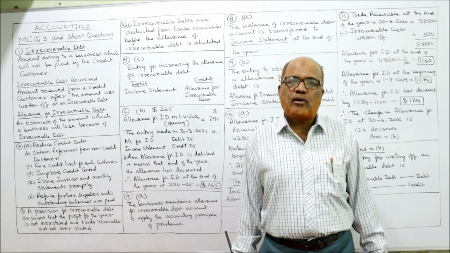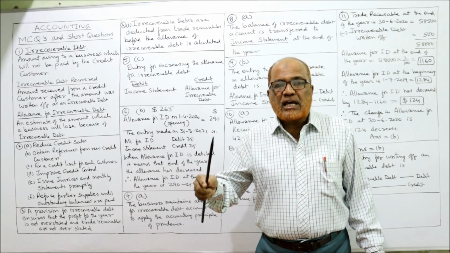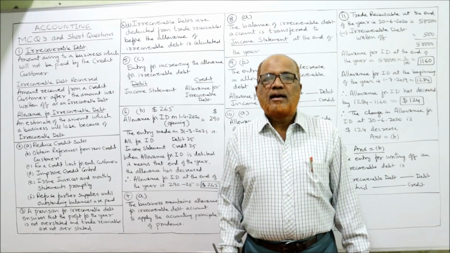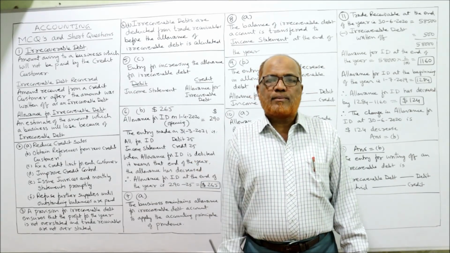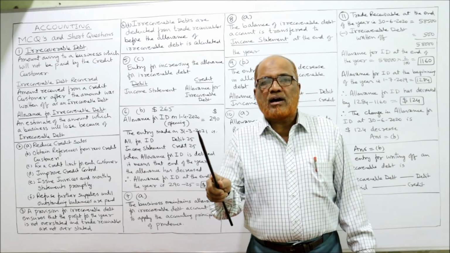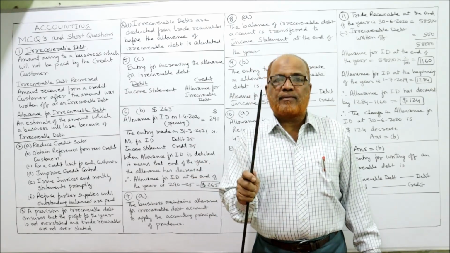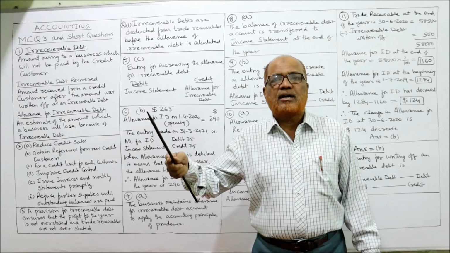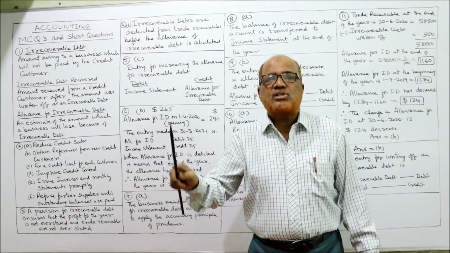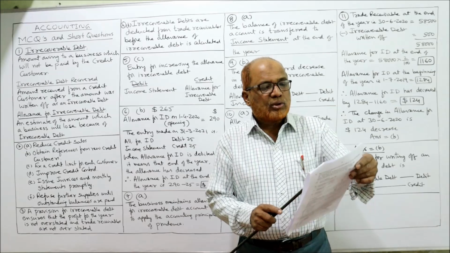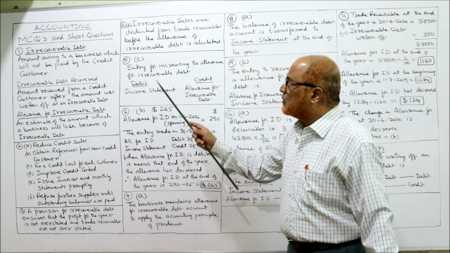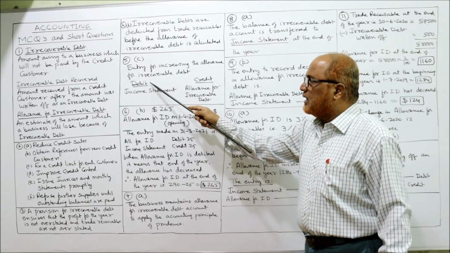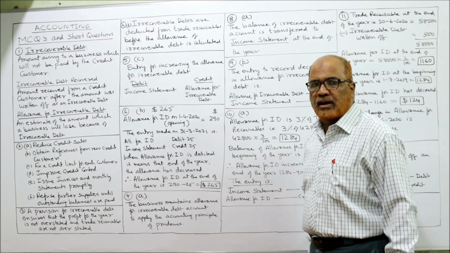In the previous theory I explained: when we want to increase the allowance for irrecoverable debt, the entry is income statement debited and allowance for irrecoverable debt credited. Remember this. The C answer. So for the fifth question, C is the answer. Entry for increasing allowance for irrecoverable debt: debit income statement and credit allowance for irrecoverable debt.